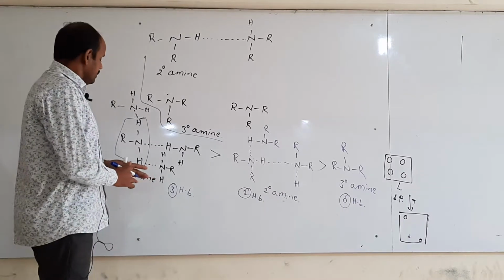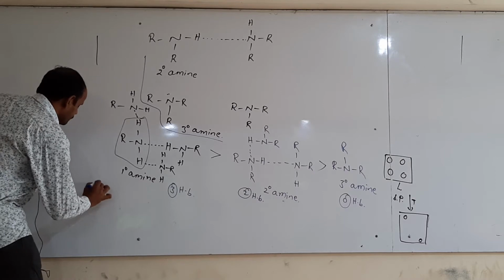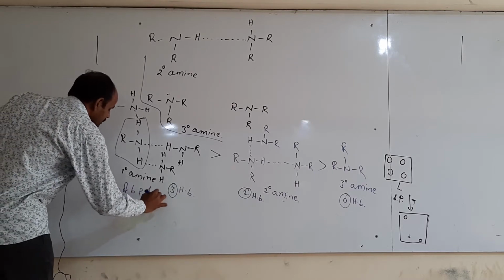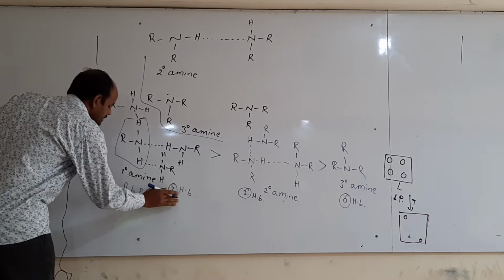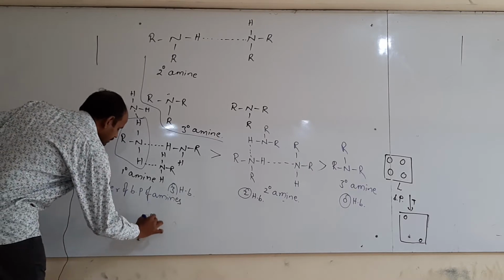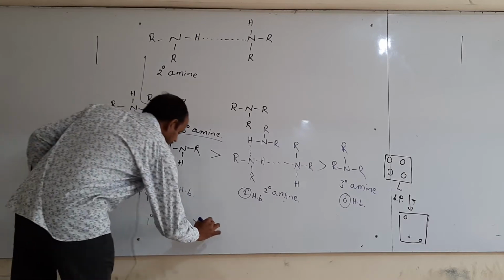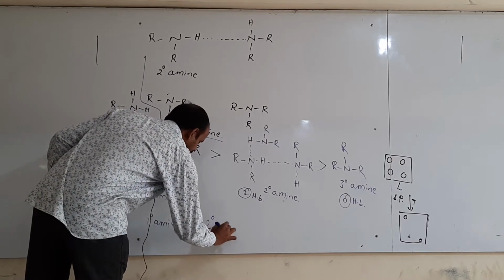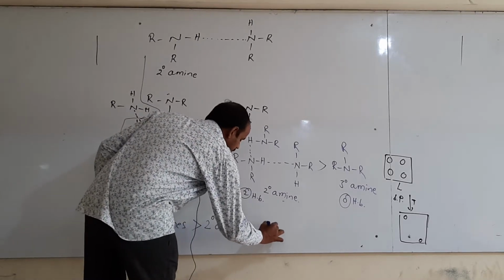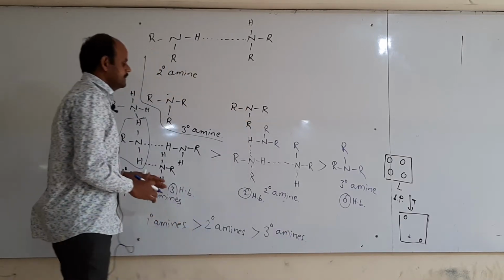Thus the order of boiling points of amines is primary amines greater than secondary amines greater than tertiary amines.